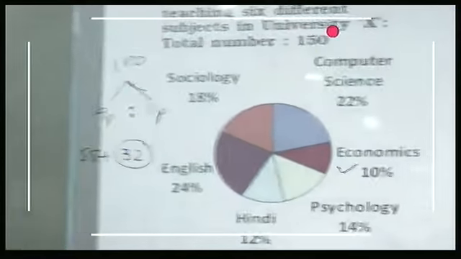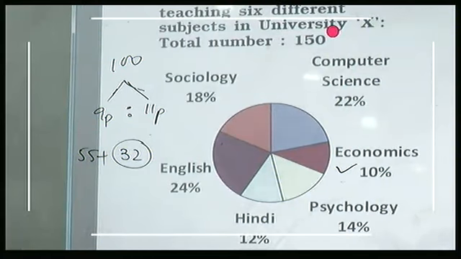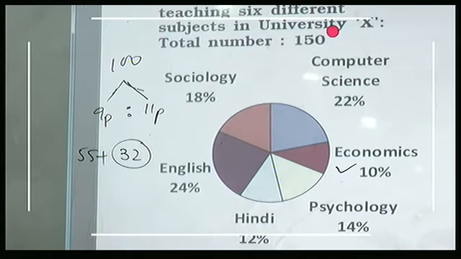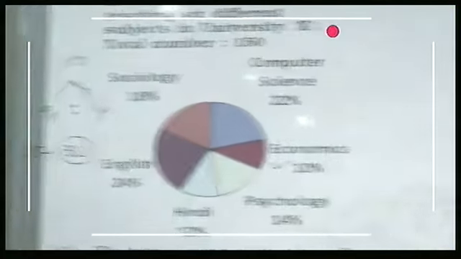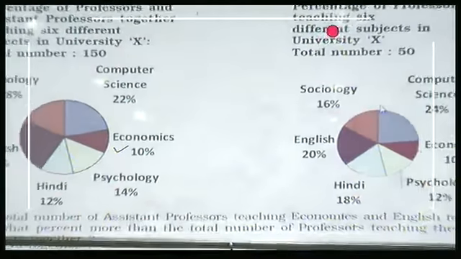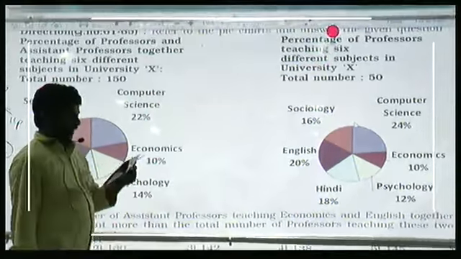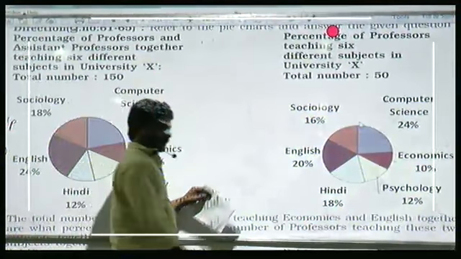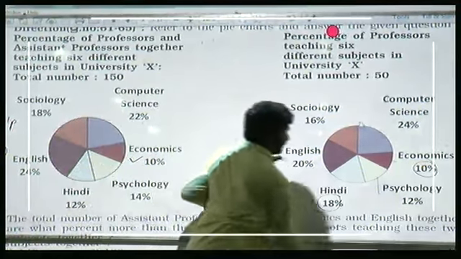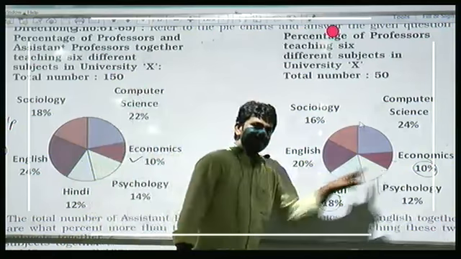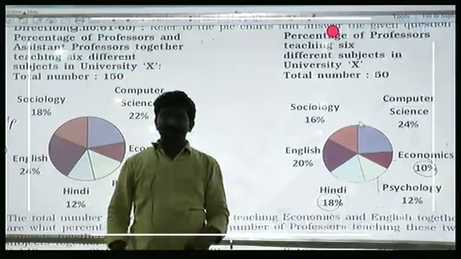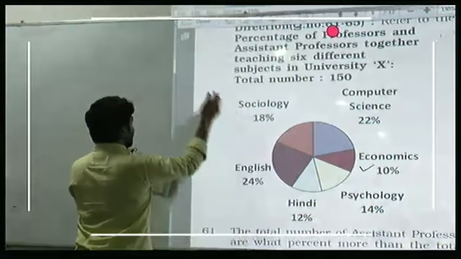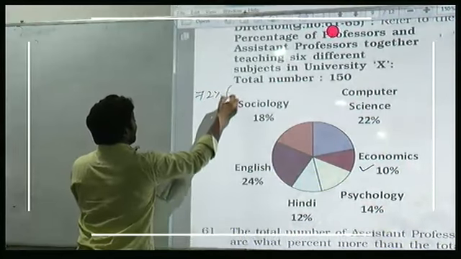What is the average number of professors teaching computer science, psychology, English, sociology? What about the remaining subjects? Remaining are Hindi and economics, right? Apart from these two, you are asked about everything. These two together is 28%. Out of total 100%, if 28% is here, what about remaining? 72%. Were you asked about average or the total? Average. 72% of what? 50.